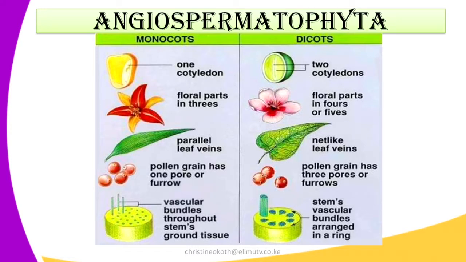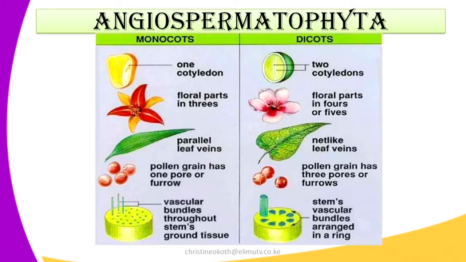When you look at the venation, in monocots, they are parallel veins. That means the veins run from one direction, either from up to down or down to up, which is different from the dicot. In dicots, the venation is net-like, just like a net. So the leaves are arranged in a net-like structure. In terms of the pollen grains, monocots have one pore, whereas dicots have 3 pores.